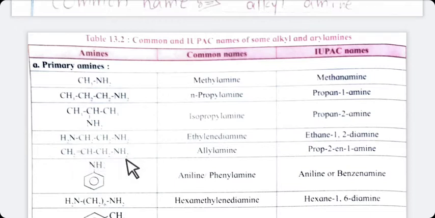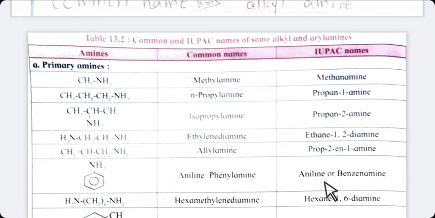And 1-amine means first carbon atom contains NH2. So the name of this compound is prop-2-en-1-amine.